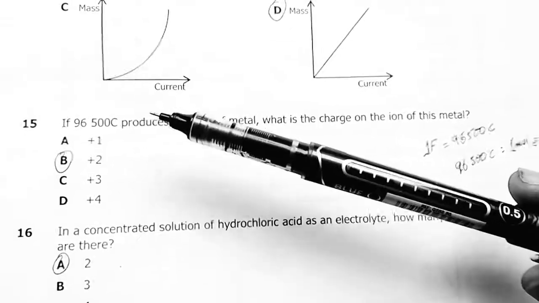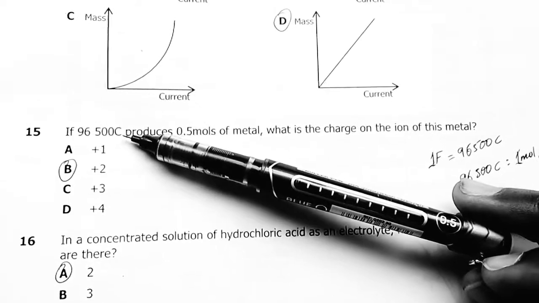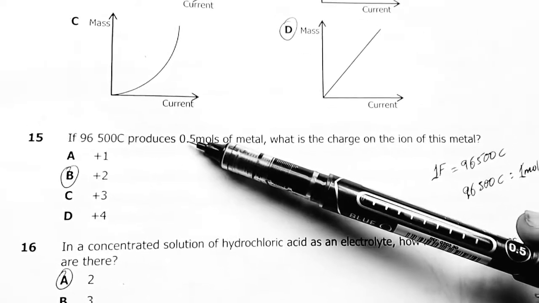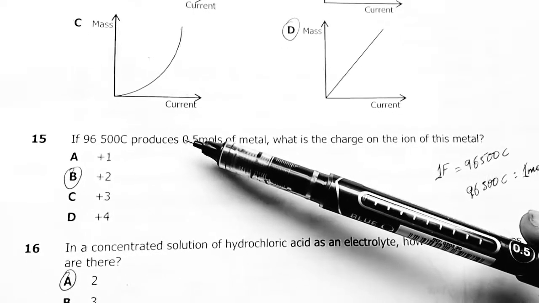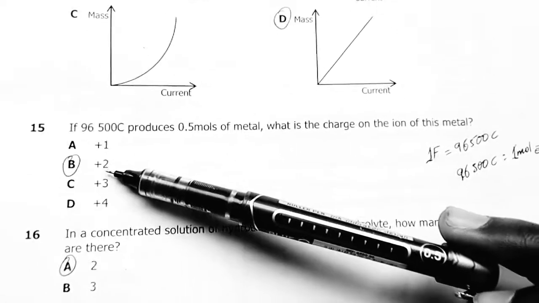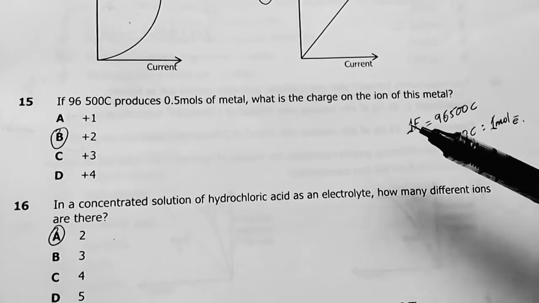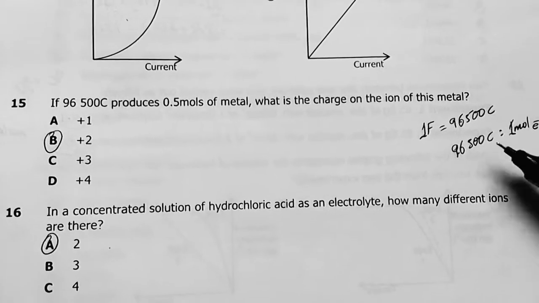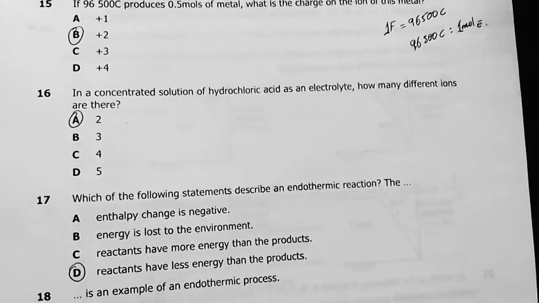So the answer is A. This is the charge required to transfer 1 mole of electrons. So if it discharges half moles of electrons, it means that 1 mole has been shared by atoms having a charge of +2. So Faraday's constant, this is for 1 mole. Then if you're having a half, you do your math there, you'll find that the answer is B.